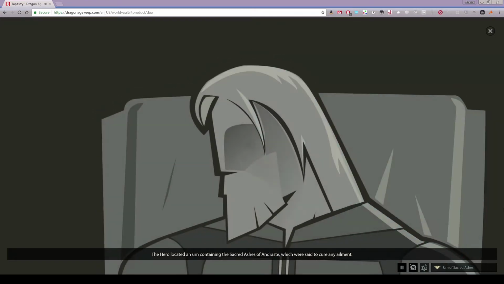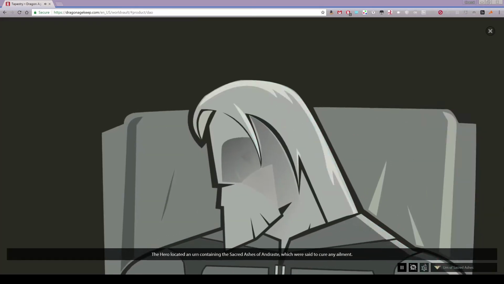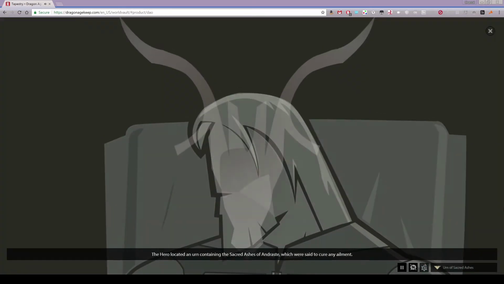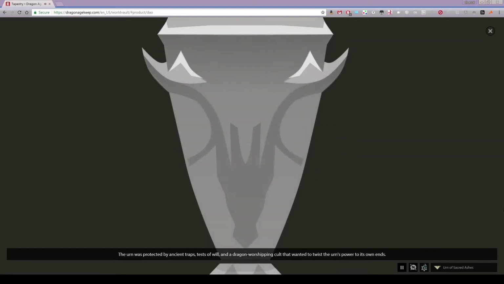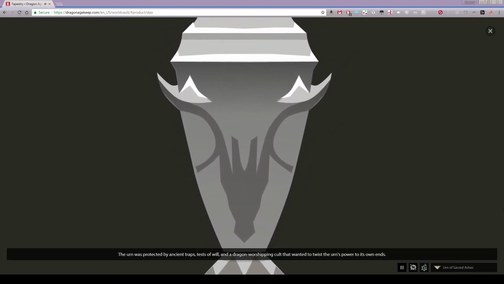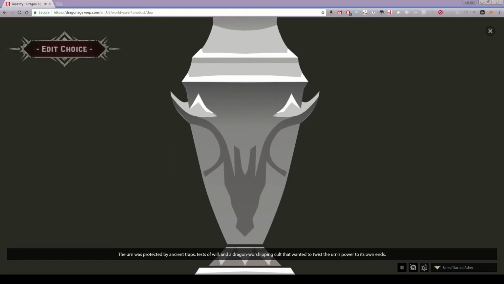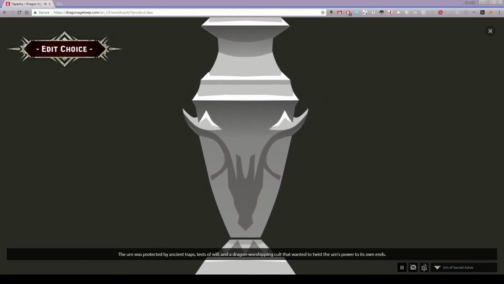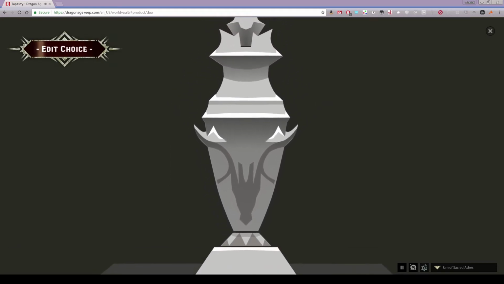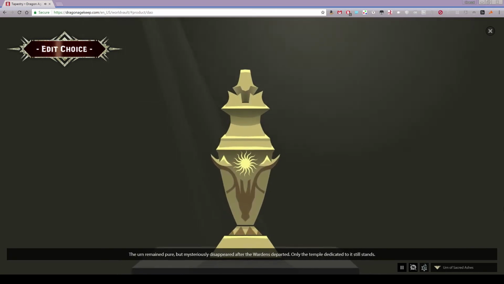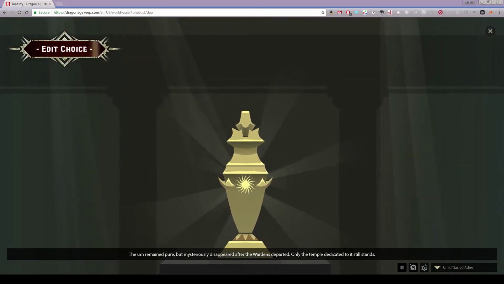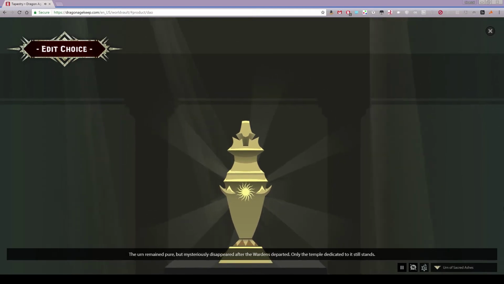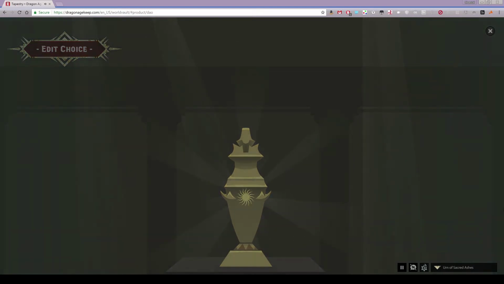The hero located an urn containing the sacred ashes of Andraste, which were said to cure any ailment. The urn was protected by ancient traps, tests of will, and a dragon-worshipping cult that wanted to twist the urn's power to its own ends. The urn remained pure, but mysteriously disappeared after the Wardens departed. Only the temple dedicated to it still stands.